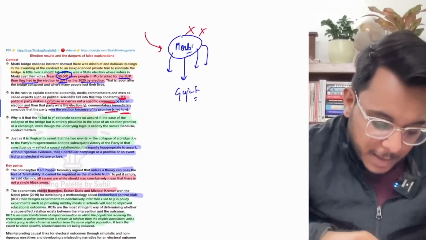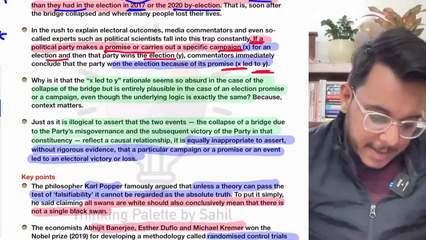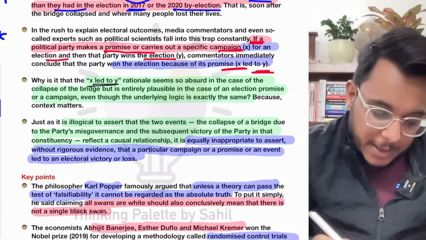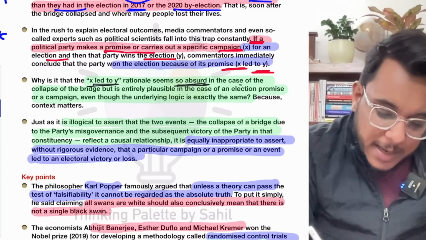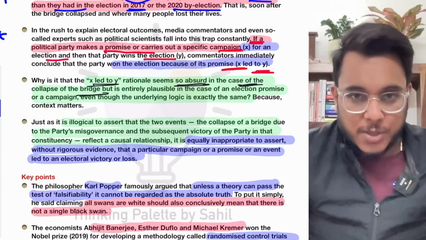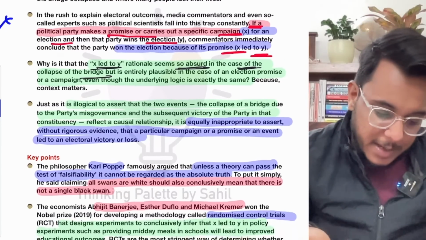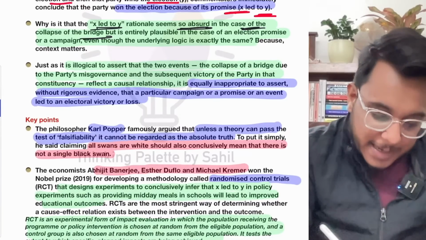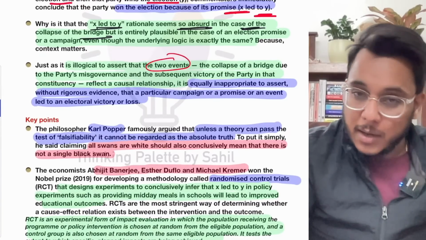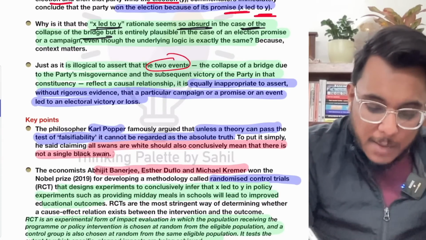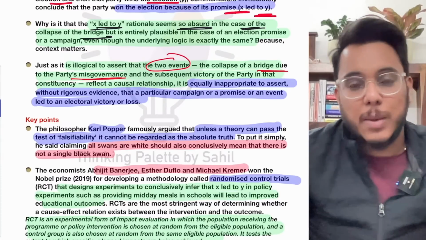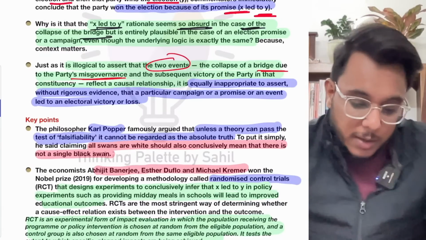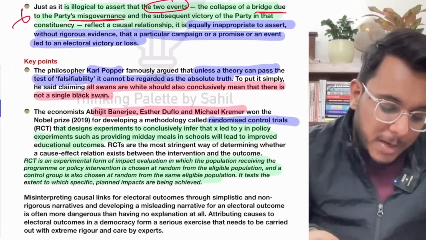Okay, now here the article is saying that X led to Y, that X promise led to Y, that is the victory. This rationale seems absurd in the case of the collapse of the Morbi bridge, because the opposite happened there. So it has been provided that it is illogical in this case to link the two events, because the bridge collapse is being called a misgovernance of the party. Because of the misgovernance they should not get the vote, but they got it. So such relations are not very simple to make.